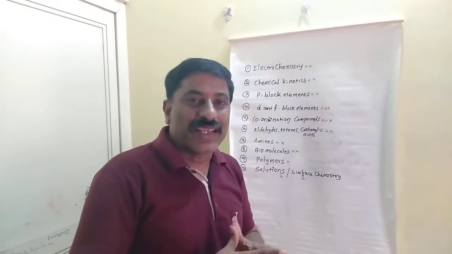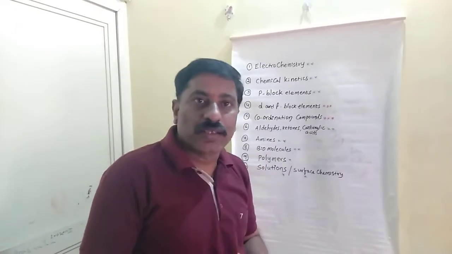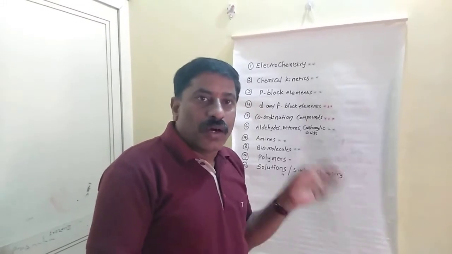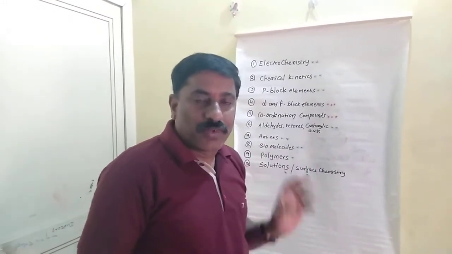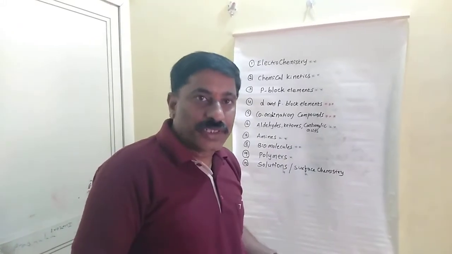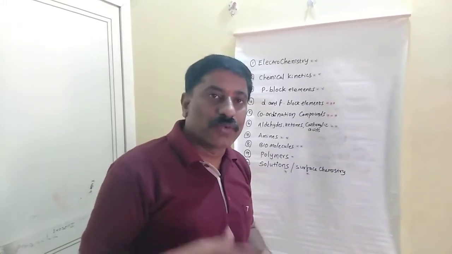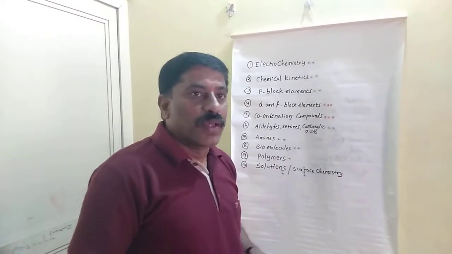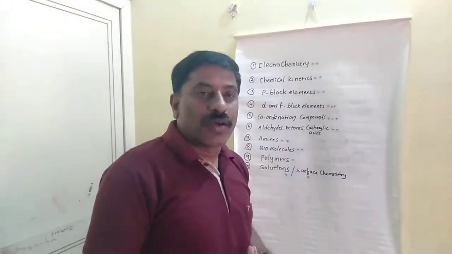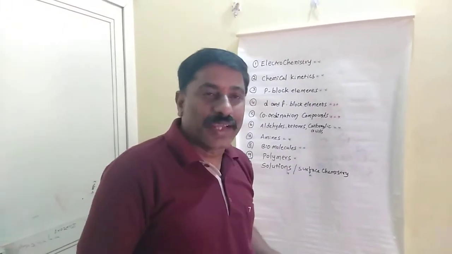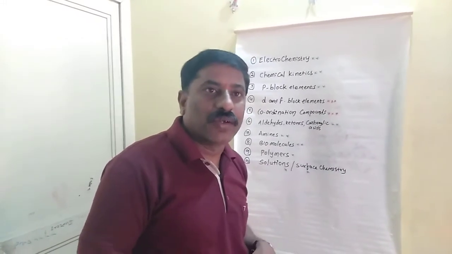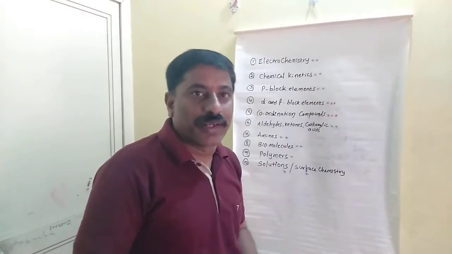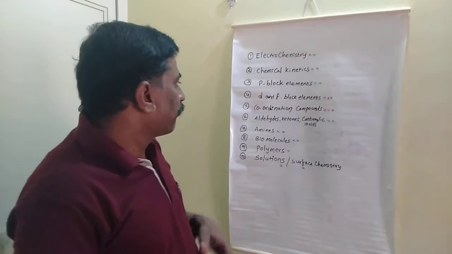In aldehydes and ketones, prepare all the named reactions: what are the byproducts, what reagents are used, and all the preparations and properties of aldehydes and ketones, which reactions are only for aldehydes, which are only for ketones. Those you can verify once. And in carboxylic acids, maximum they are asking the HVZ reaction, application of the HVZ reaction, or acidic strength, the order of acidic strength. These two are the most important. Now the next lesson is amines.